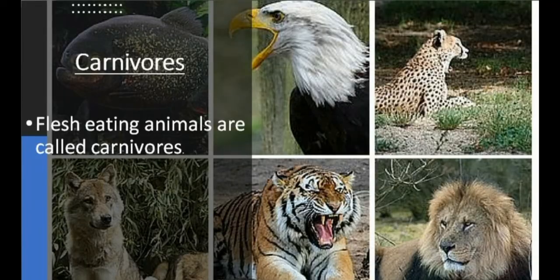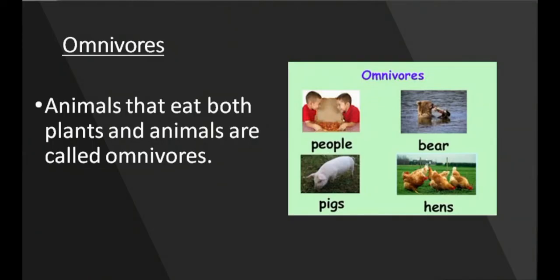Next category is carnivores. Flesh eating animals are called carnivores. They feed on flesh. Lion, tiger, dogs, they eat flesh of other animals. And they have well developed tearing teeth to tear the flesh. Flesh eating birds like eagles and vultures have sharp beaks and claws to catch other animals and to tear their flesh.